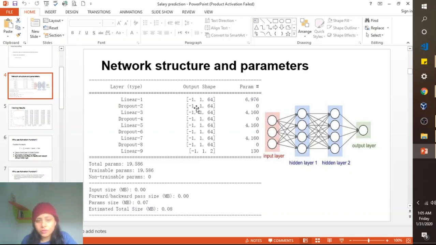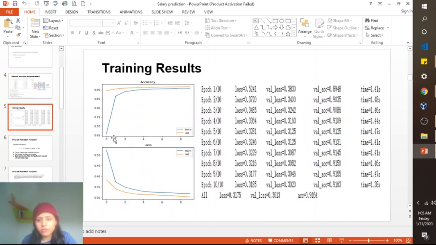So you can also see the output shape of our neural network in each layer from this diagram. And from this table, you can see the number of parameters on each layer. It has been reduced from the input to the output layer. So total parameters we had like 19,586, and they're all trainable parameters. Okay, moving on. Okay, these are our training dataset results.